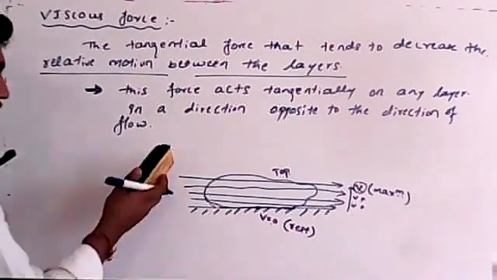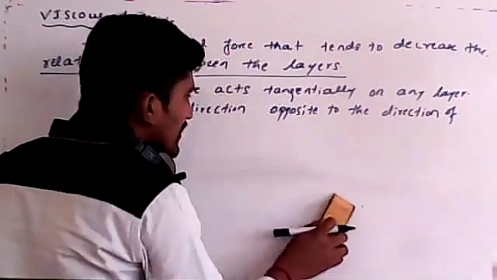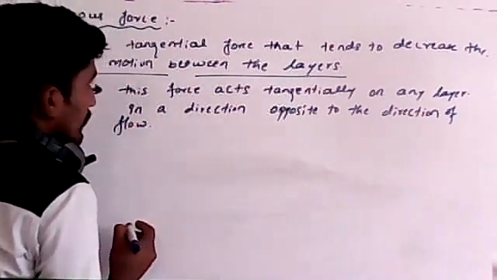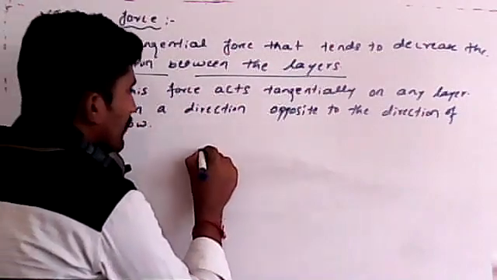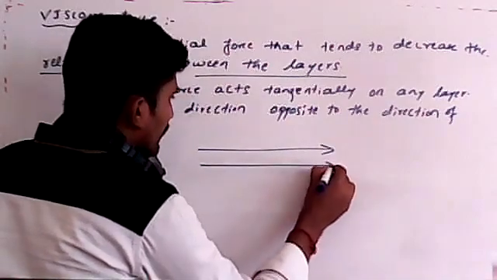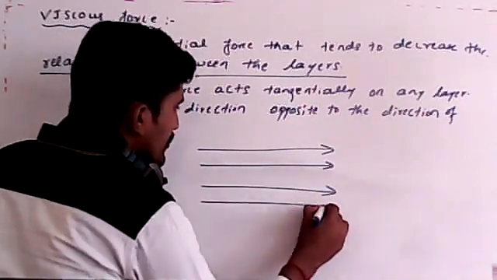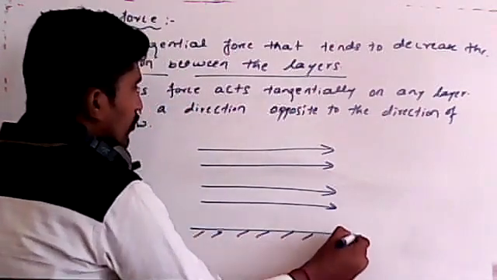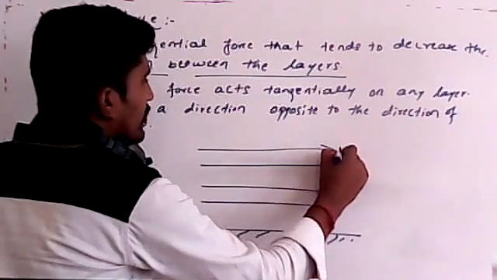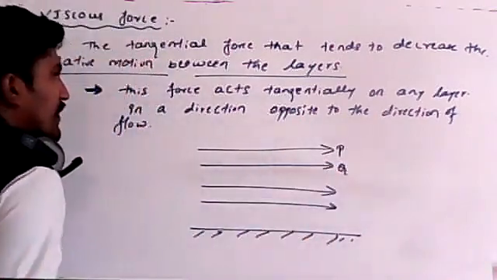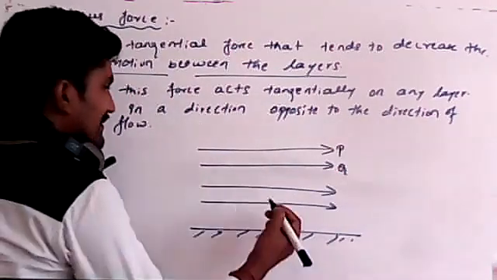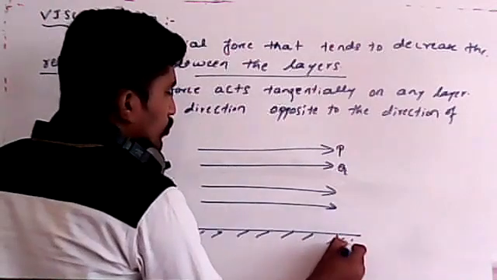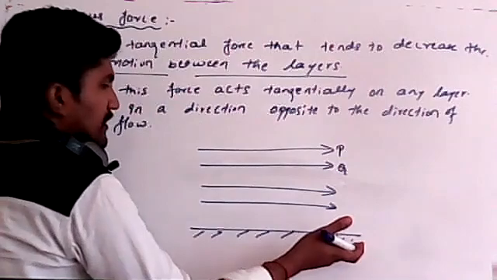Students, one more thing I told here: the tangential force tends to decrease the relative motion between the layers. If I consider different layers, these are the tangential forces. Consider any two layers, for example P and Q. When water touches the ground level, its velocity is almost zero, meaning the water molecule is at rest.